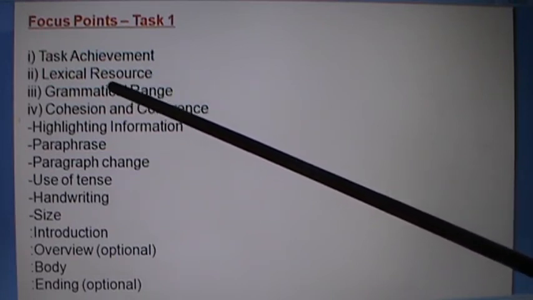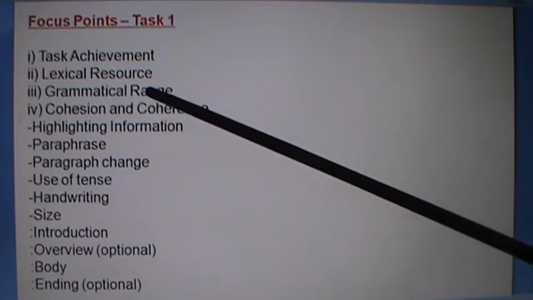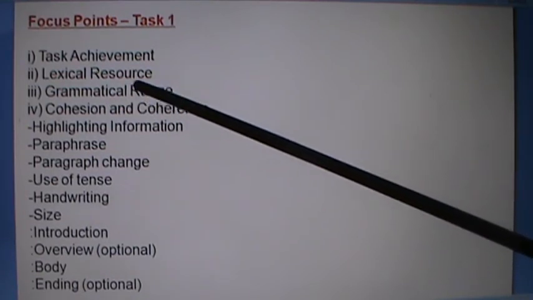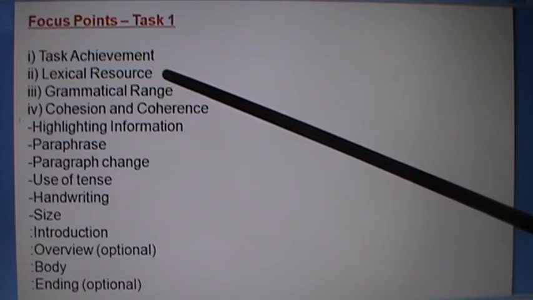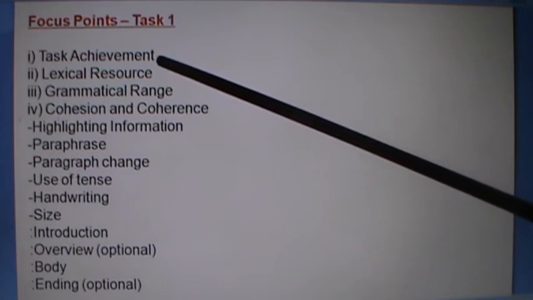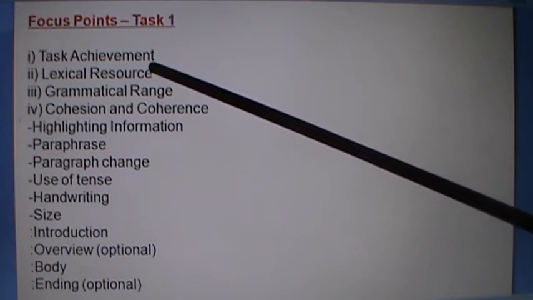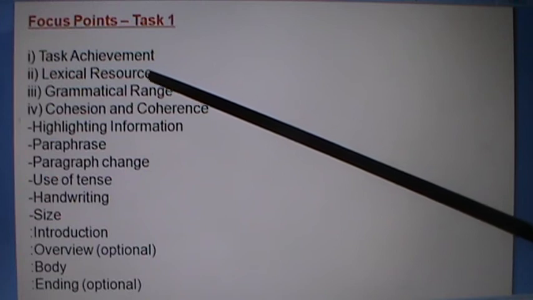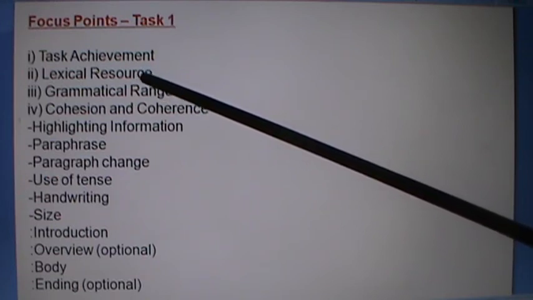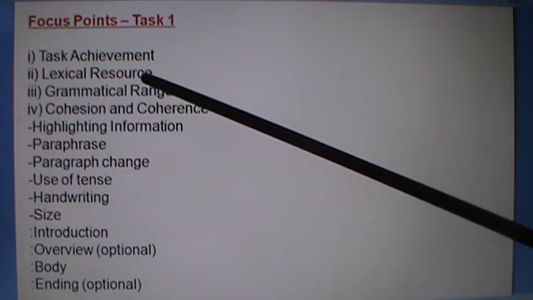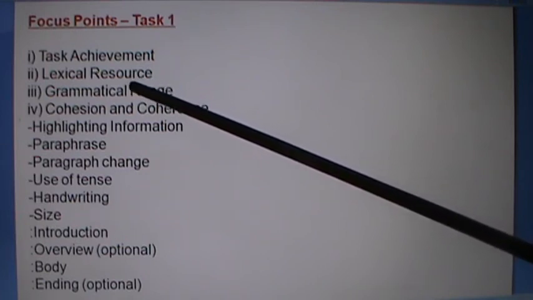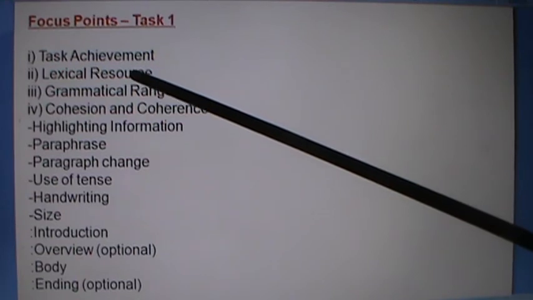Now let's go to number 3, grammatical range. Grammatical range refers to grammatical structure. Whatever statement they construct while writing Task 1 or Task 2 must be correct according to grammar rules, according to the grammatical system and structure. Every sentence should be correct.